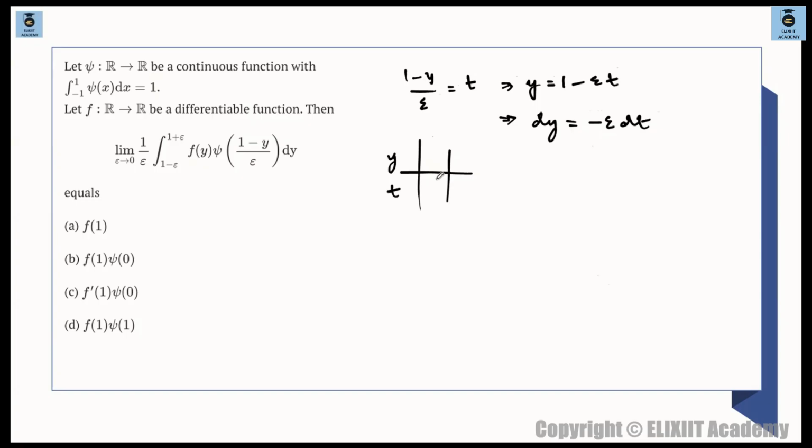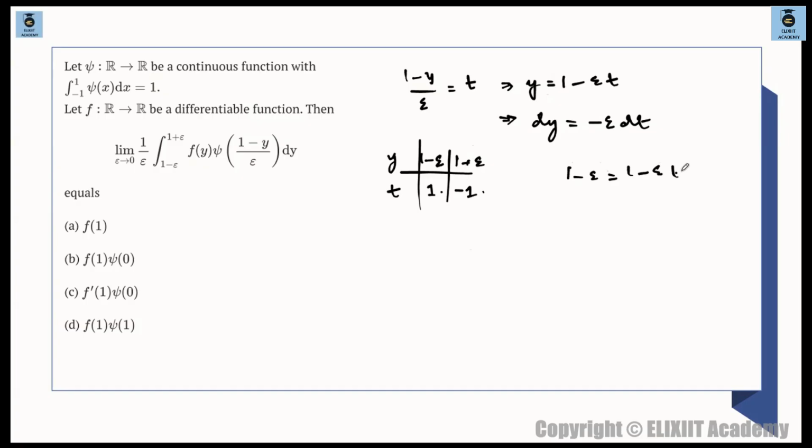ठीक है? y is going from 1 minus epsilon. So when y is 1 minus epsilon, तो t will be 1. Check कर लो यहाँ पे. Put the value of 1 minus epsilon over here. So if y is 1 minus epsilon, t will be 1. And if y is 1 plus epsilon, t will be minus 1. तो ये 1 है तो ये -1 ही होगा. Sign change हो रहा है. Sorry, if 1 minus epsilon, then the lower limit is basically 1, and for 1 plus epsilon, the upper limit is -1. ठीक है? यहाँ पे रख के चेक कर लो.